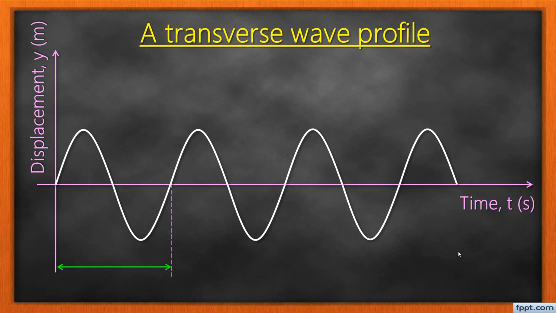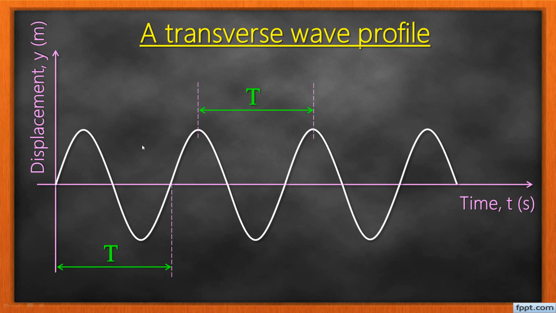The time taken for a wave to make one complete cycle is called the period of the wave. The period is denoted by capital letter T. And the time interval between two crests, from one crest to another, is still a period.